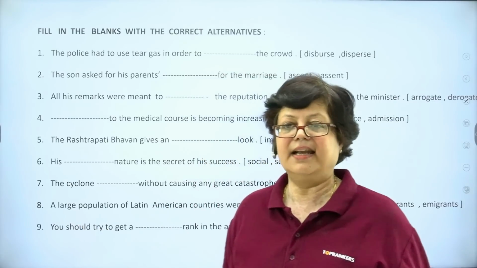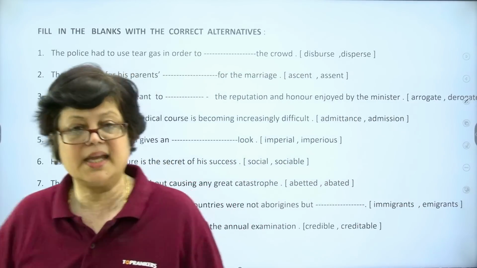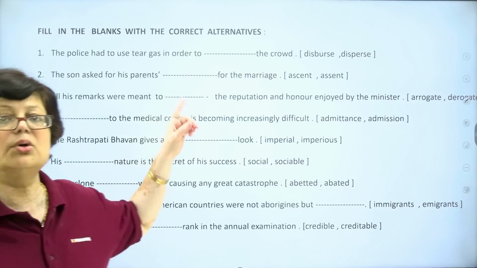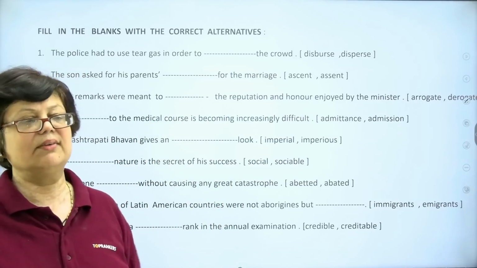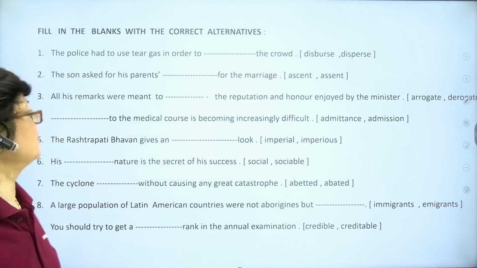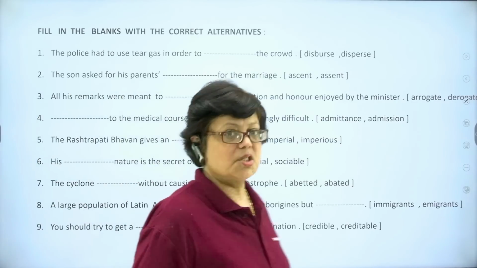That's it, right? So coming to the next question, we have these fill in the blanks. Again, you have to fill in the correct alternatives. Now, this is related to vocabulary. The previous one was related more to grammatical concepts. This is related to vocabulary. Take up the first question. The police had to use tear gas in order to disperse the crowd.